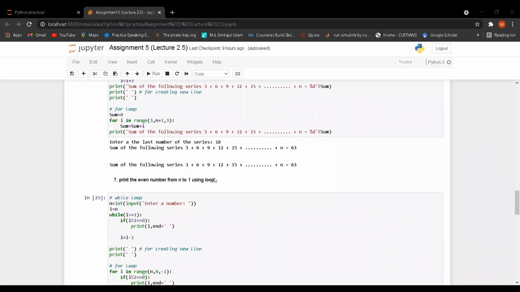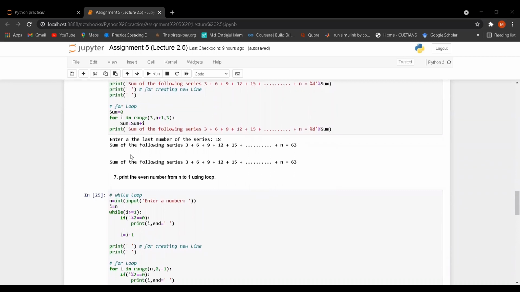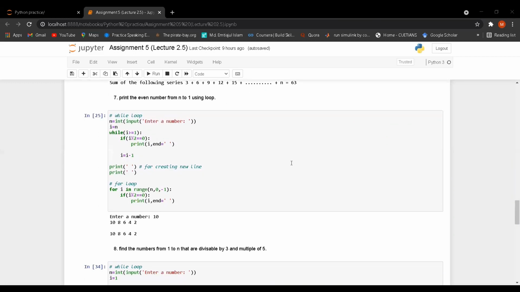So you can see two rows under the output section. Here, if we take n as 18, then the sum should be 63 for the while loop, and for the for loop the sum should be 63. Okay, go to question number 7.